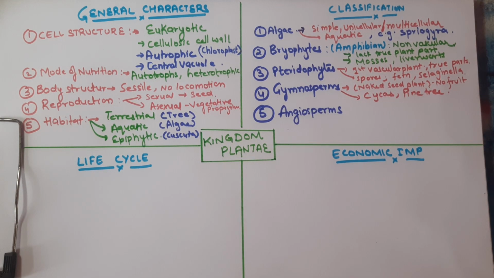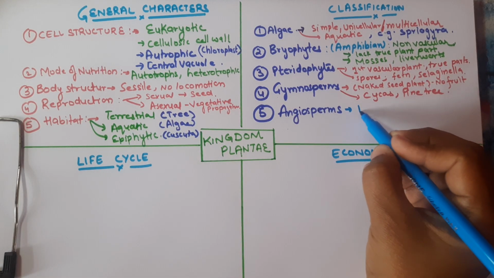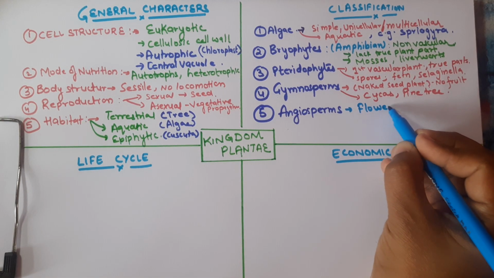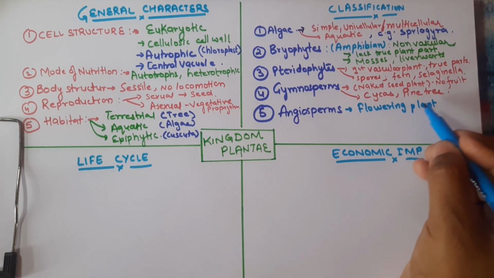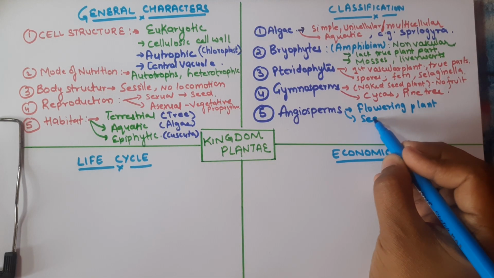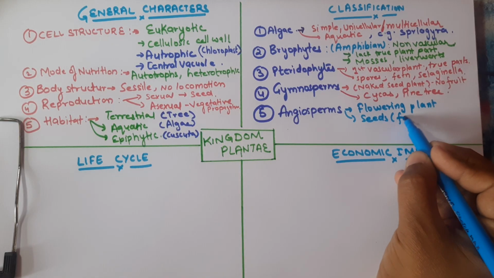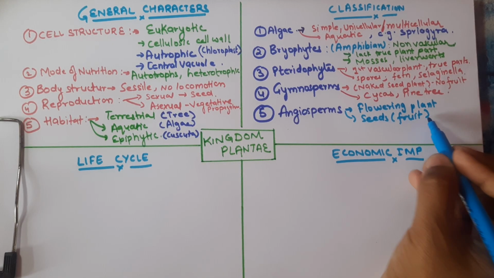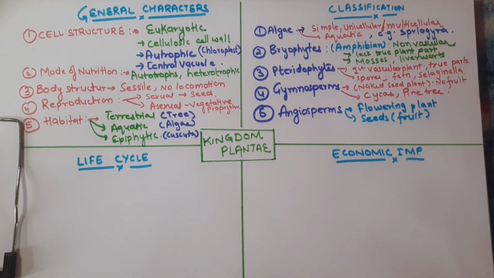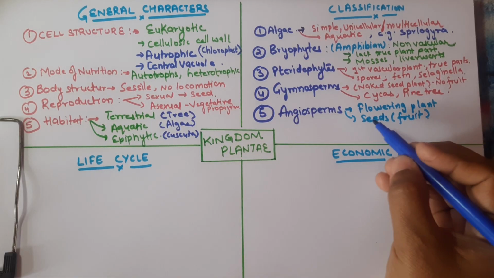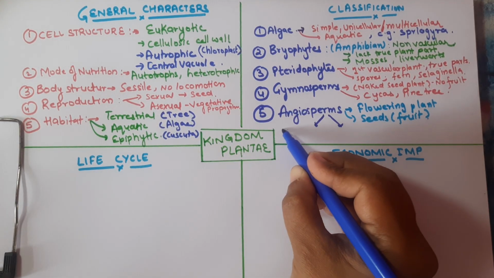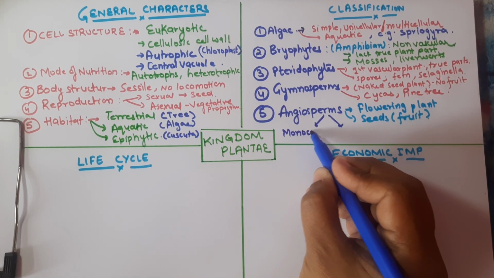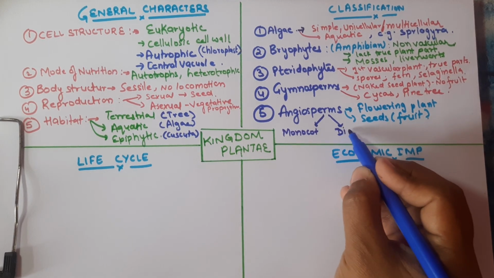So next we'll talk about the angiosperms. Angiosperms, in simple language, are flowering plants. And I told you that they have seeds that are enclosed in the fruit, so they have fruits also. And the angiosperms are further divided into two types: one is the monocot and the other is the dicot.